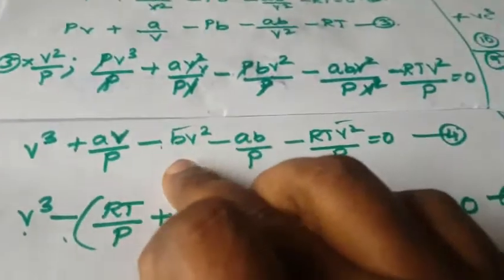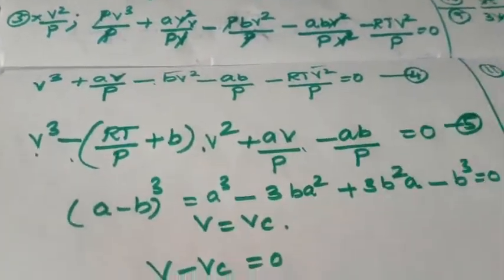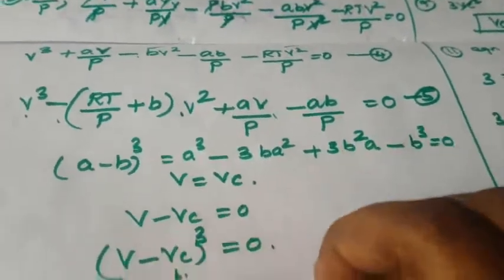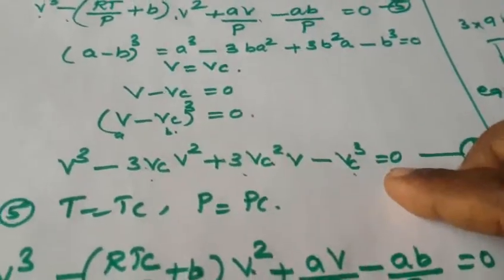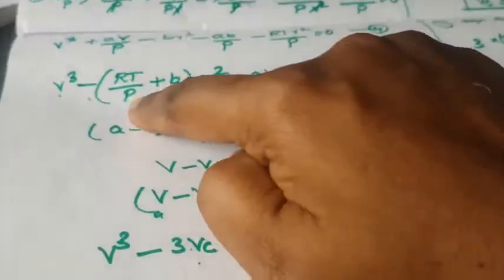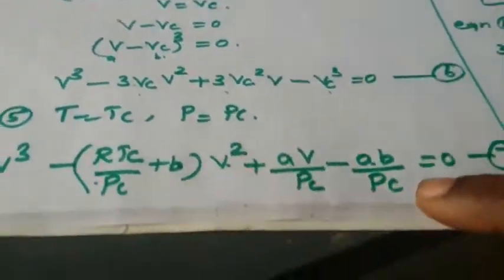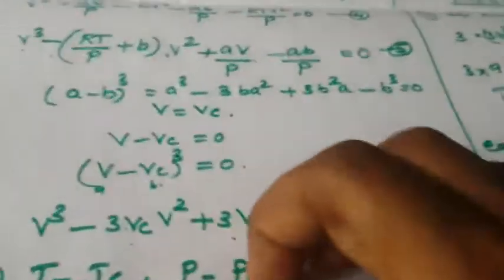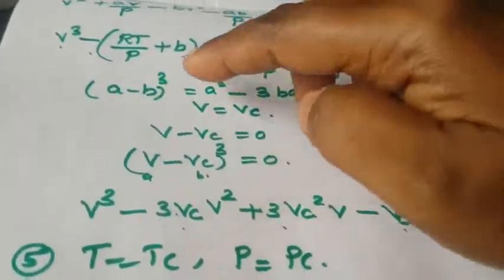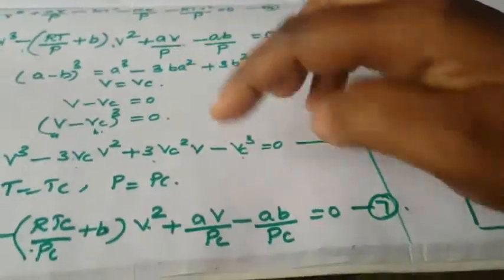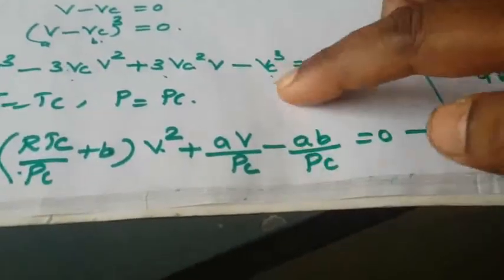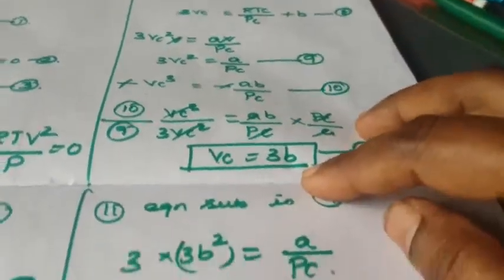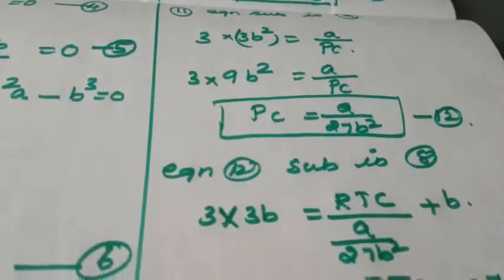How? v cube, b square term, then v term. So we consider this as a cubic equation, taking v as vc, so v minus vc is equal to 0. Then we write the expansion of this cubic equation, and where t is there we change it to Tc and where p is there to pc, and we have written it here. So after that, we compare each term. How? v square term here, v square term here, v term here, v term here. So that is v square term, v square term, v term, v term. This is constant term. We are comparing the three terms, so we can simplify the equation. We substitute that value, and we can obtain the derivation of vc, pc and Tc.